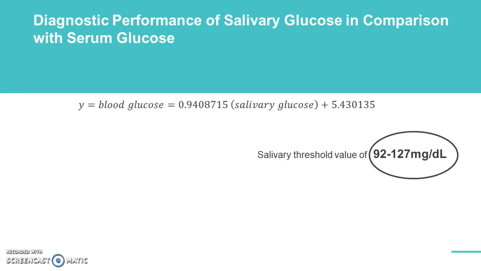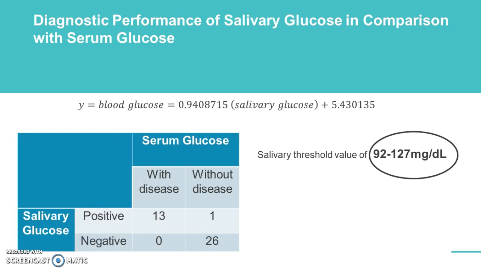Using these cutoff values, based on the salivary glucose level from the total number of participants, 13 of them were true positive, 26 were true negative, 1 false positive, and 0 false negative was obtained. We observe one false positive result with salivary glucose, and this may be due to the risk classification of the subject, which was categorized as high-risk patient, and a further test is recommended.